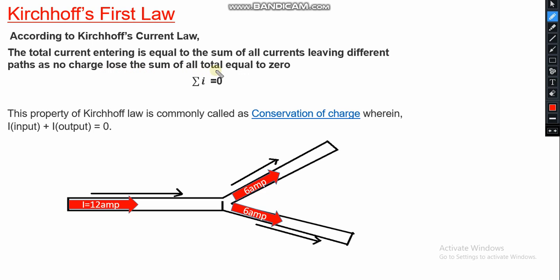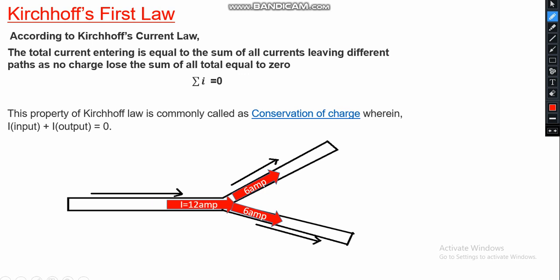The sum of all of it is equal to 0. For example, 12 ampere current is the input here and the output currents are 6 ampere and 6 ampere. So the difference is 0, the sum is equal to 0. This property of Kirchhoff's law is commonly called conservation of charge, where input plus output is equal to 0. This is an easy method to find the value of current.